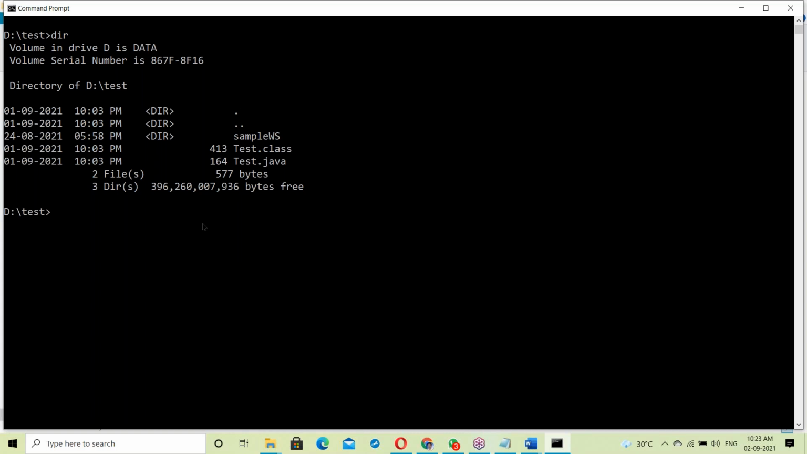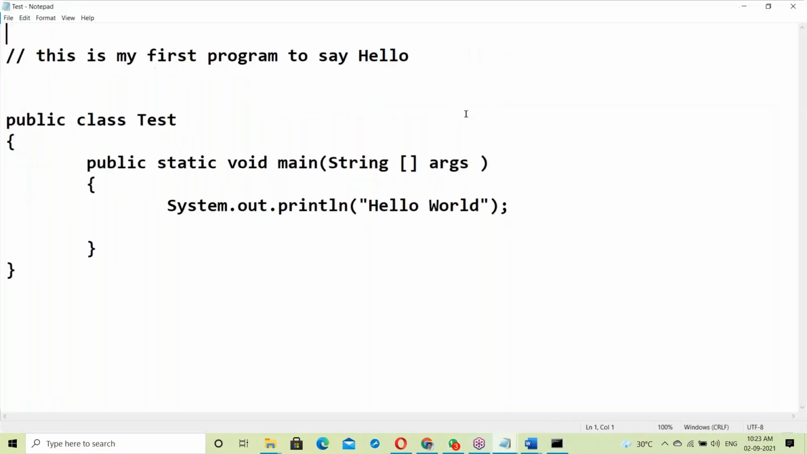Okay. Here, notepad. Let us see an example. Notepad test.java, open that. You can see here test.java. Suppose some Java program is like this.